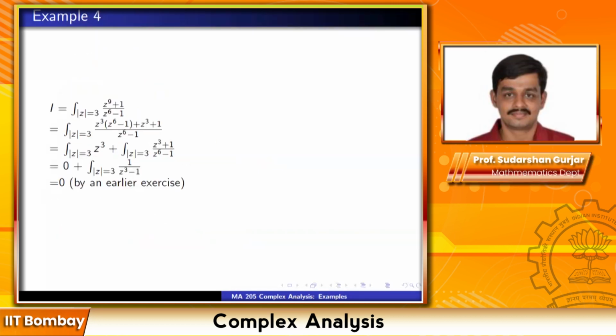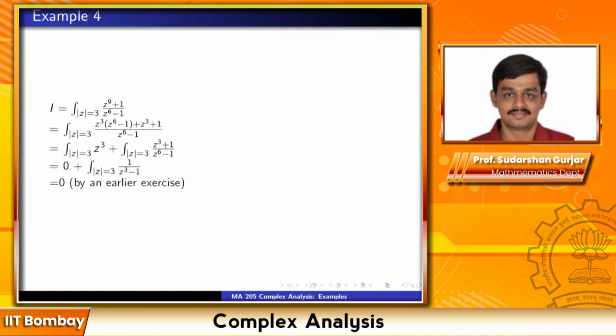Okay, so let's see the next example. I equals the integral over mod z equal to 3 of (z raised to 9 plus 1) upon (z to the 6 minus 1). Break up the numerator as z cube into (z to the 6 minus 1) plus z cube plus 1. So this becomes the integral of z cube on mod z equal to 3 plus the integral of (z cube plus 1) upon (z to the 6 minus 1) on mod z equal to 3.